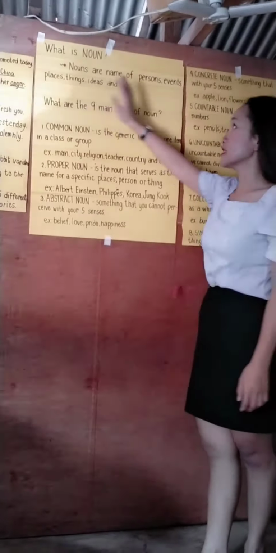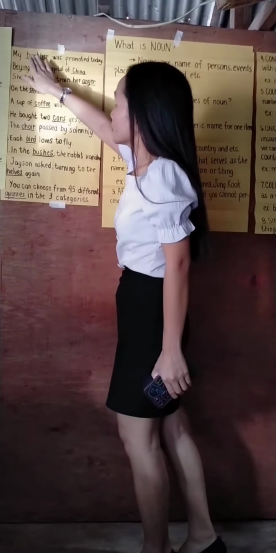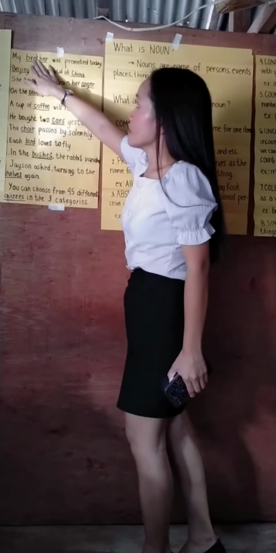We have the first one, which is a common noun. When we say common noun, class, it is the generic name for one item in a class or group. And also, common nouns are not capitalized unless they appear at the beginning of a sentence. We have here examples: man, city, religion, teacher, country, and etc. How about using it in a sentence, ma'am? Alright. It says here, my brother was promoted today. So class, the underlined word here is brother. Brother is a common noun. Okay, did I make myself clear?